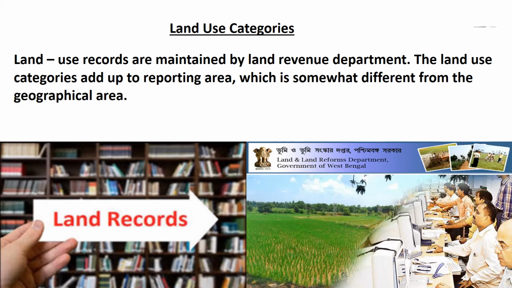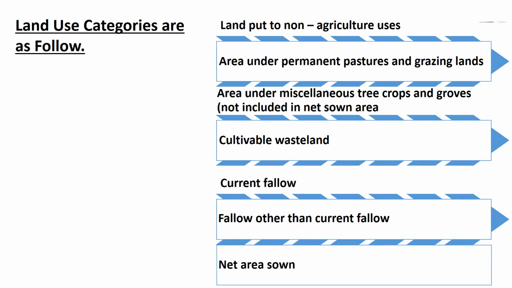Land use categories. Land use records are maintained by the Land Revenue Department. The land use categories add up to reporting area, which is somewhat different from the geographical area. Children, the Survey of India is responsible for measuring the geographical area of administrative units in India. Land use categories are as follows.